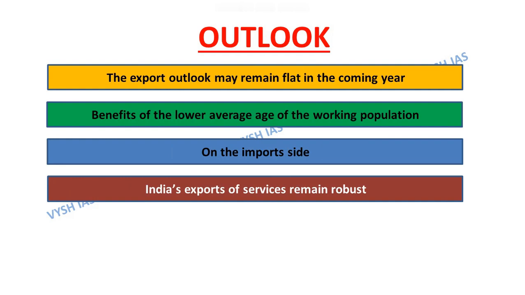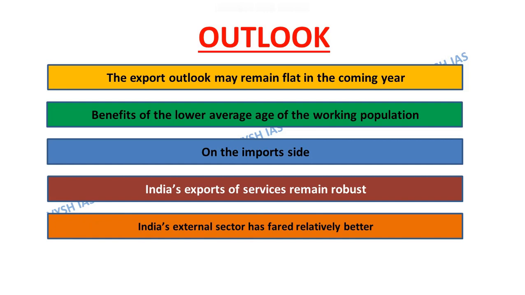A large surplus under services and remittances would cushion the widening trade deficit. India's external sector has fared relatively better and hence is positioned relatively stronger to face the evolving adverse global scenario, as evident by the Indian rupee outperforming most EME currencies, comfortable import cover and moderate CAD.